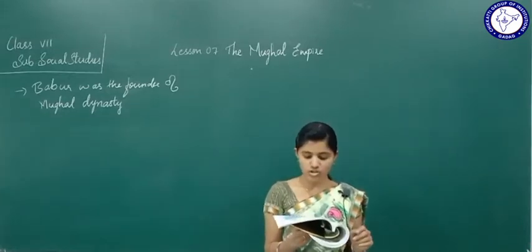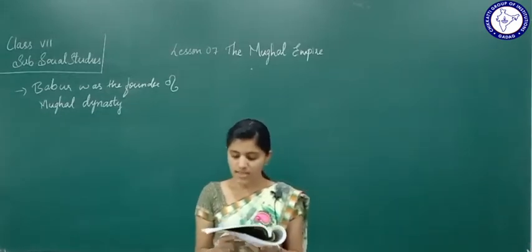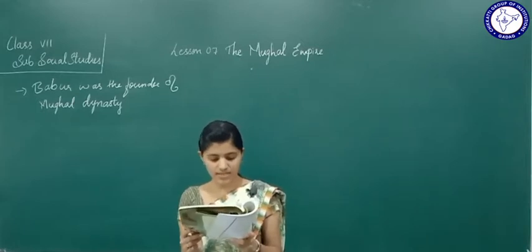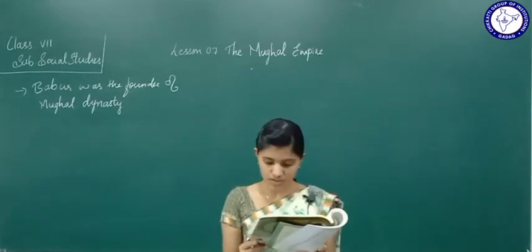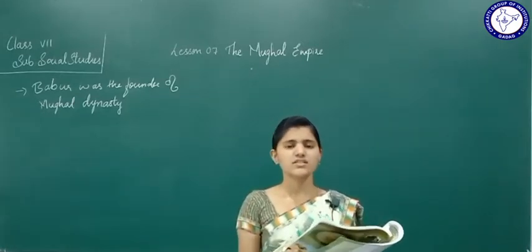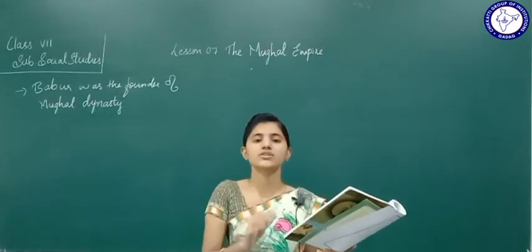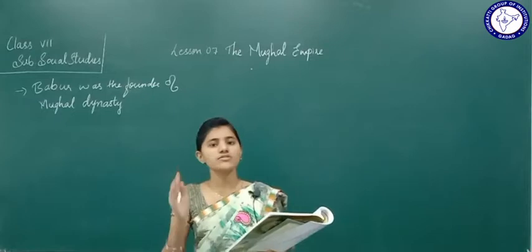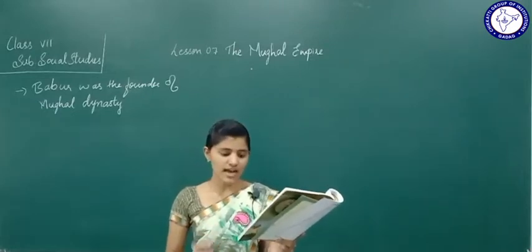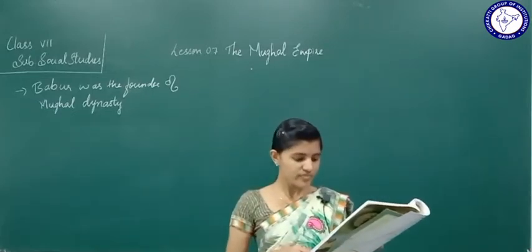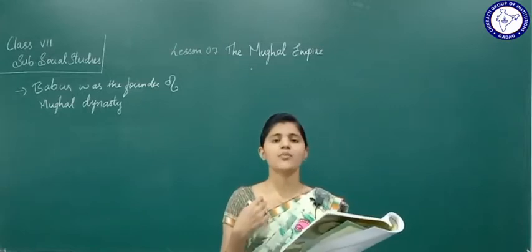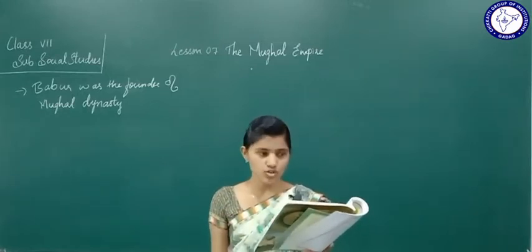But he could not stop at that because the Rajputs and the Afghans resisted him strongly. See, just after taking over from the Delhi Sultans, he could not stop there. What was the reason? The reason was that the Rajputs and the Afghans were opposing him very strongly.